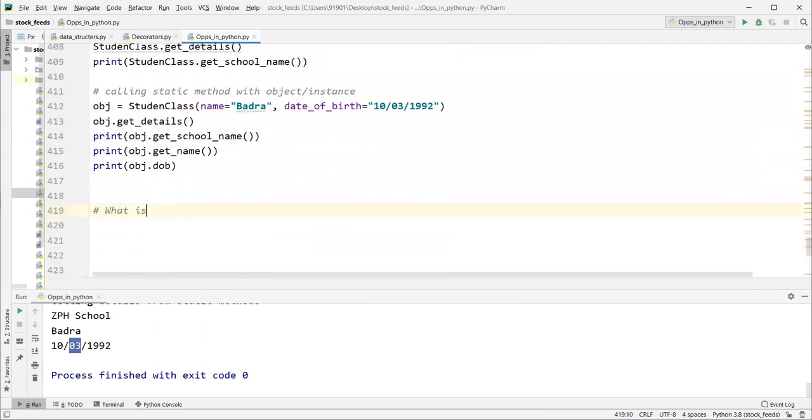What are the differences between static method and class method?